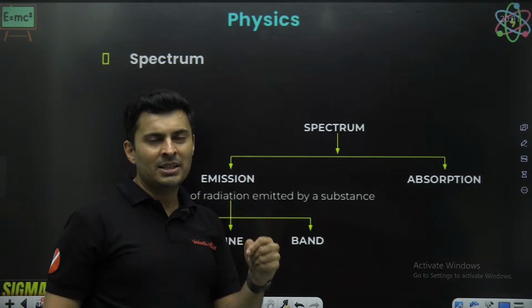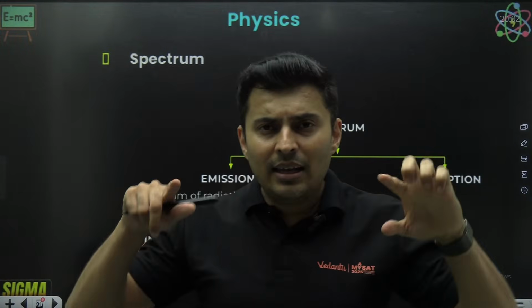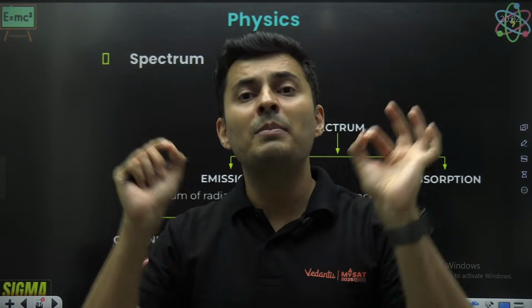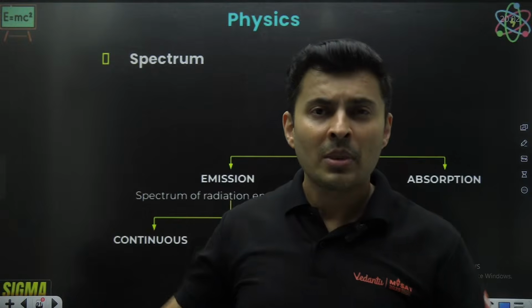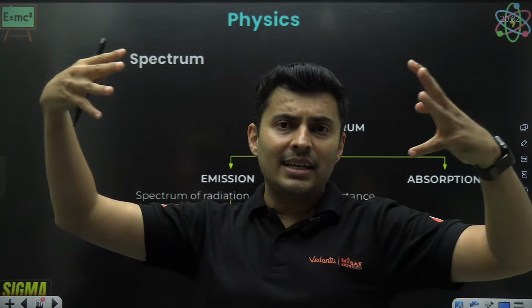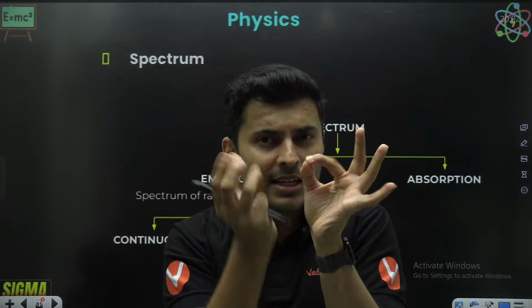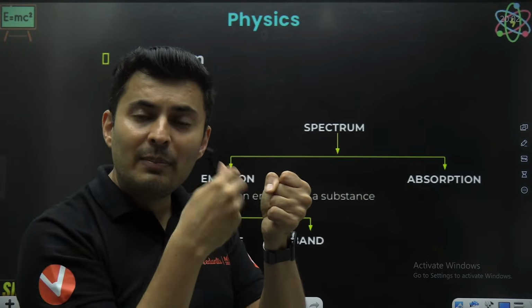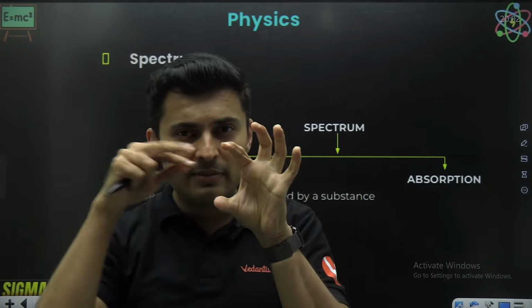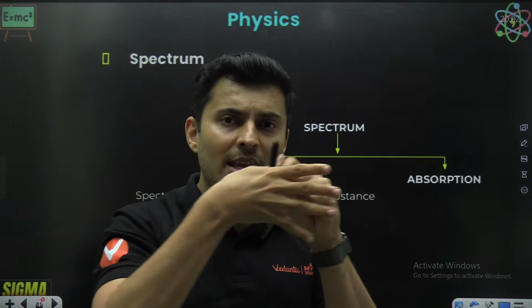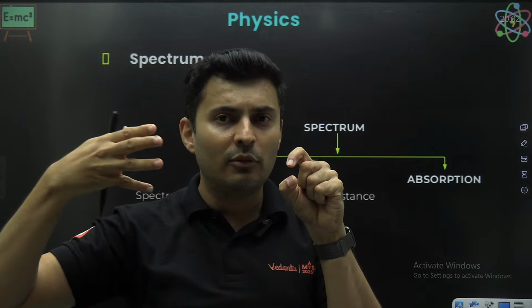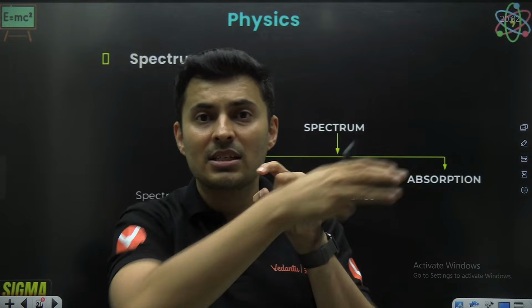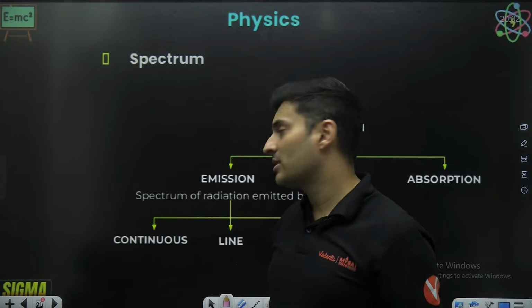You should know emission means if colors, wavelengths are coming out of an atom, those are the emission spectrum. But if light is sent through a material, some wavelengths will get absorbed, and the light passing through it will miss those wavelengths, and the remaining will pass through. So out of four wavelengths, maybe one will be absorbed and three will pass. That is the absorption spectrum.